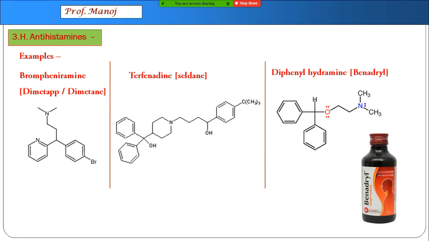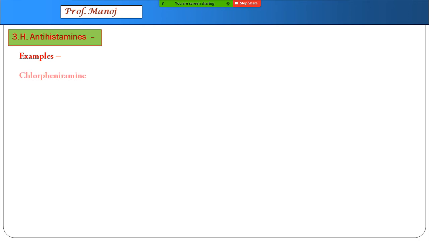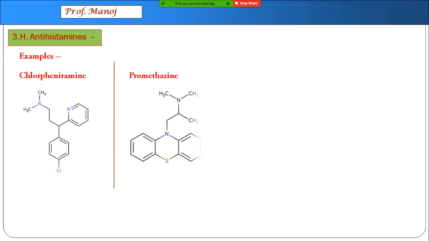The problem is, whenever you take an antihistamine, it affects that part of the brain which releases histamine, and exactly next to that part we have the point of our sleep induction. So that's why when you take these medicines, we feel a little bit sleepy. Most cough syrups make you feel drowsy because they affect that part of our brain which also induces sleep. More examples are chlorpheniramine, promethazine.